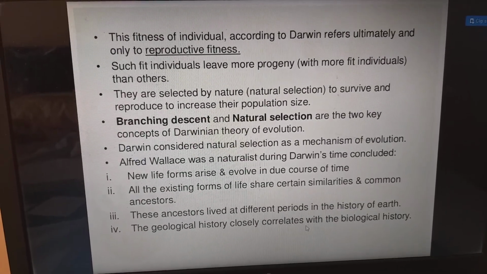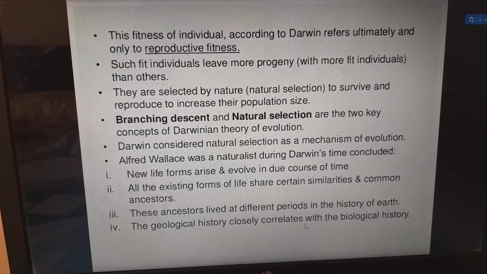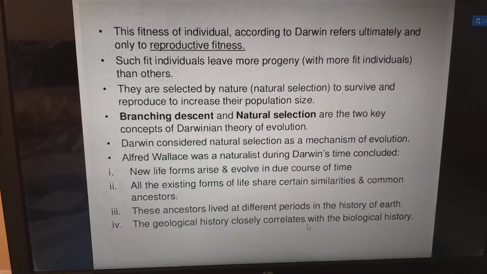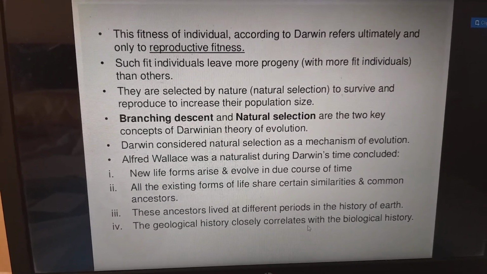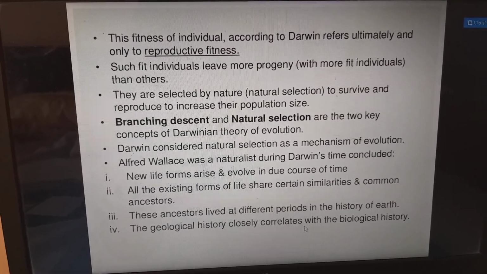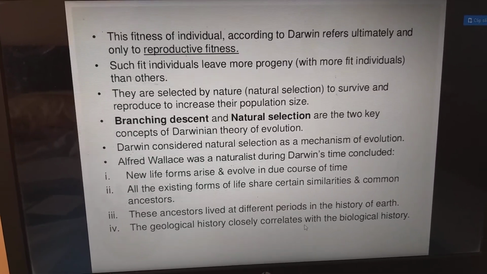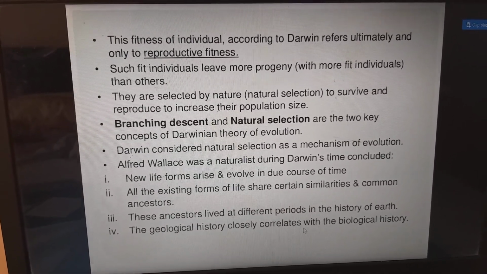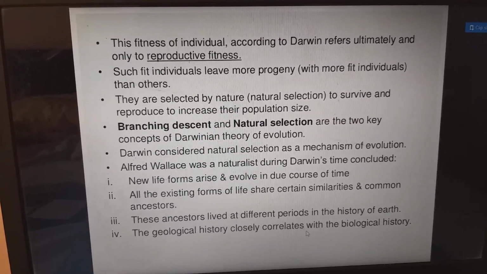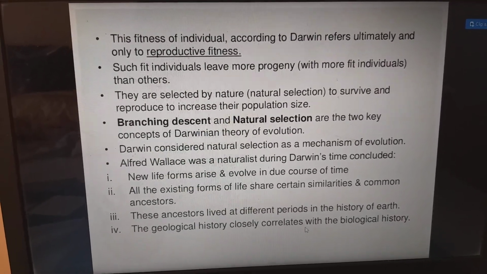So branching descent and natural selection are the two key concepts of the Darwinian theory of evolution. Darwin considered natural selection as the mechanism of evolution. Alfred Wallace, the naturalist during Darwin's time, concluded that new life forms arise and evolve in due course of time. All the existing forms of life share certain similarities and common ancestors. These ancestors lived at different periods in the history of earth. So the geological history closely correlates with the biological history.